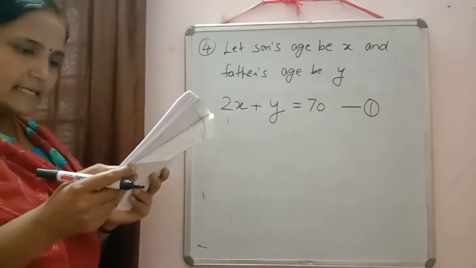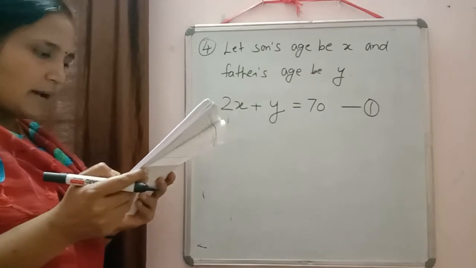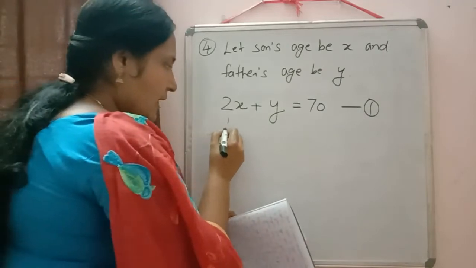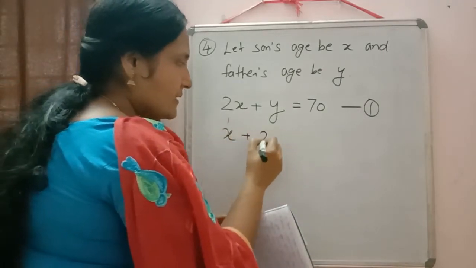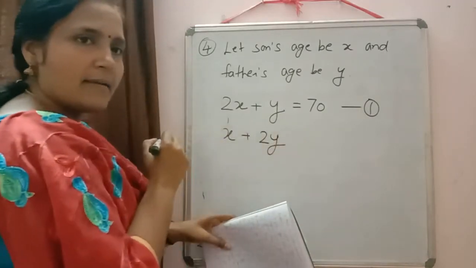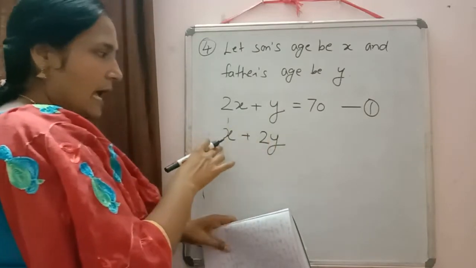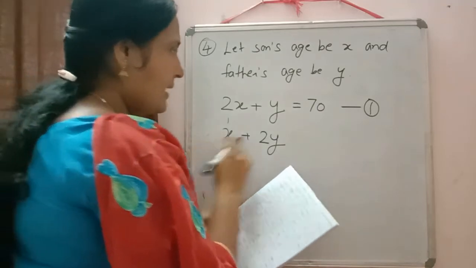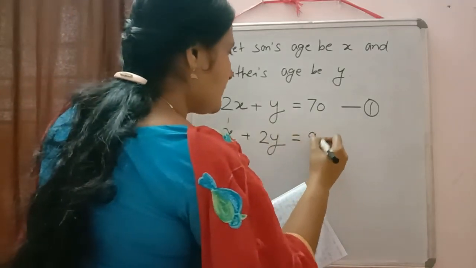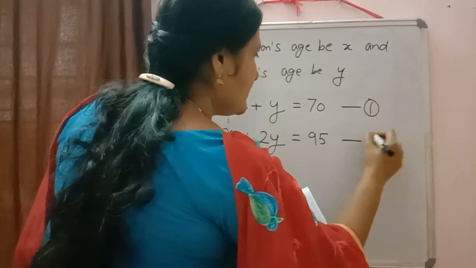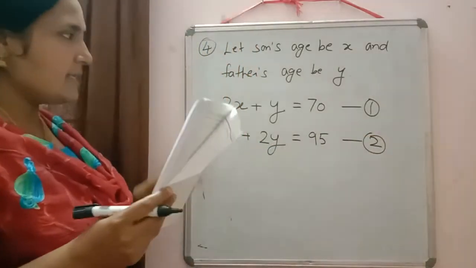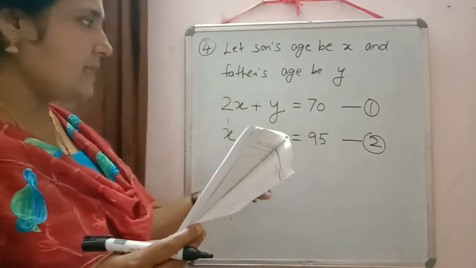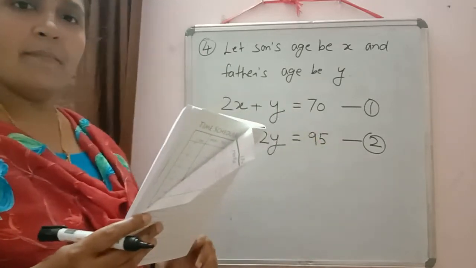Now second condition is given: if twice the father's age is added to son's age. So twice the father's age will be 2y. Twice the father's age added to son's age gives the sum 95. This is equal to 95. Equation 2. So the first is 2x plus y is equal to 70, and second equation is x plus 2y is equal to 95.